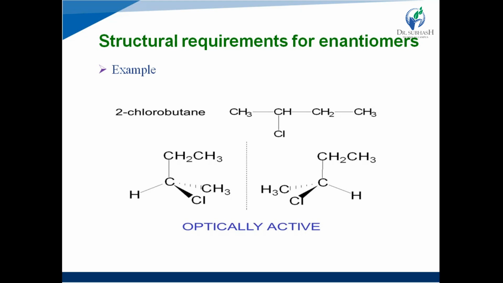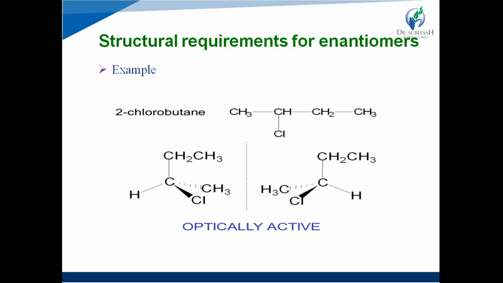For example, 2-chlorobutane, right? Here is the given structure of 2-chlorobutane. If we draw its mirror image or enantiomeric form, then it is optically active. Why? Because the original molecule will not superimpose on its mirror image, right? That's why it has a mirror image, but they are non-superimposable. That's why it is optically active, right?